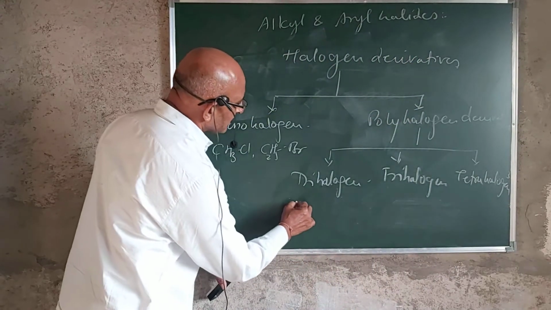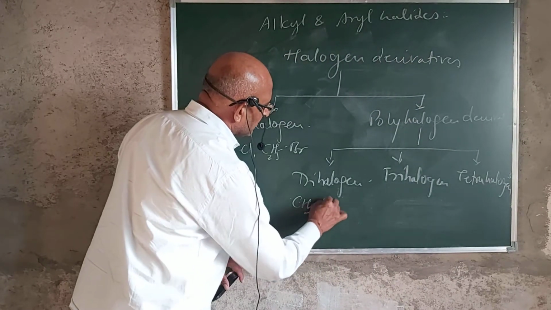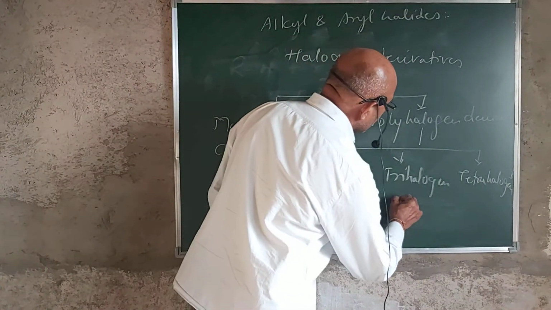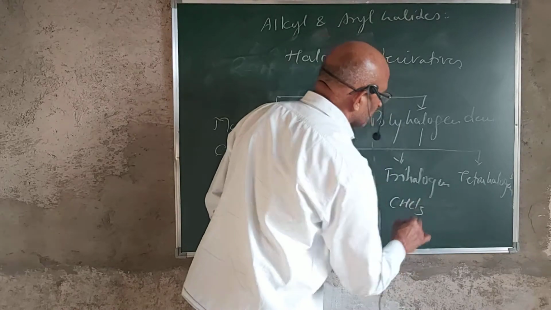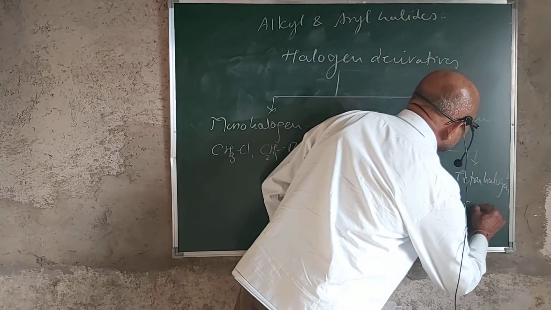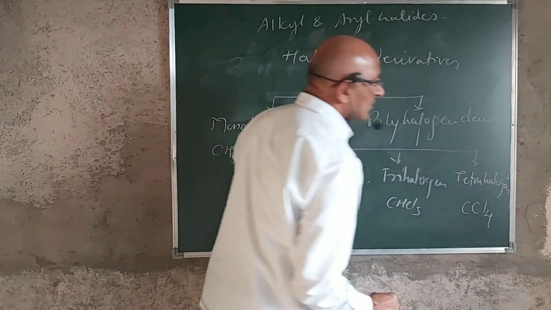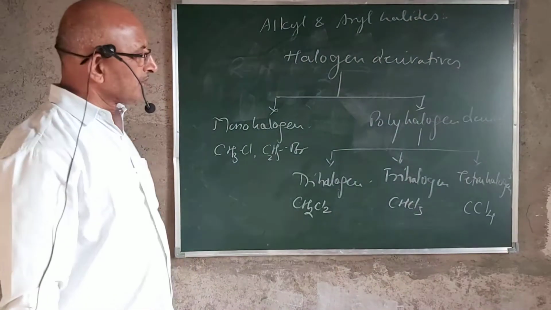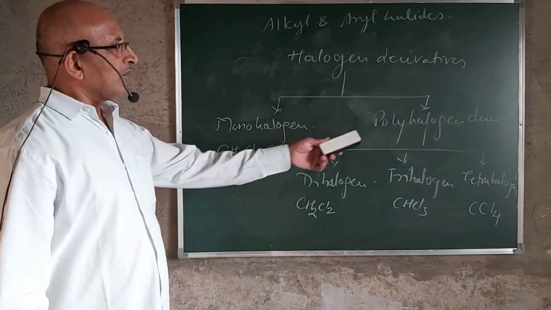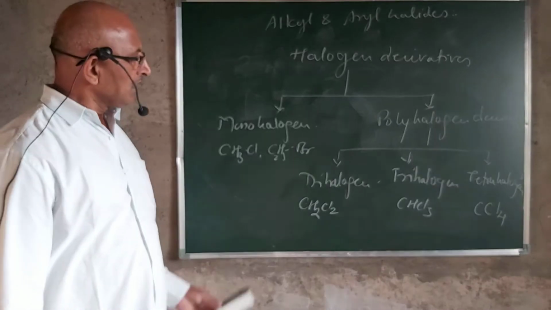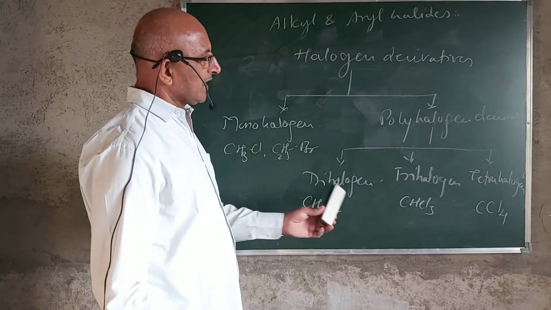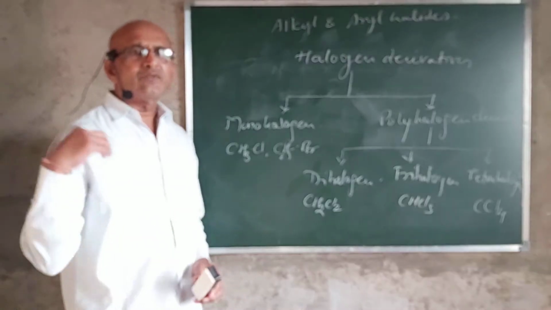Here the example is methylene dichloride, then CHCl3, that is chloroform, then carbon tetrachloride, that is CCl4. So these are the different polyhalogen derivatives. Here, depending on the number of halogen atoms, we have seen the classification.